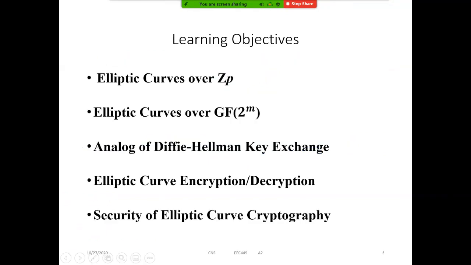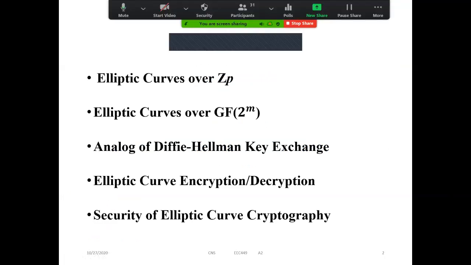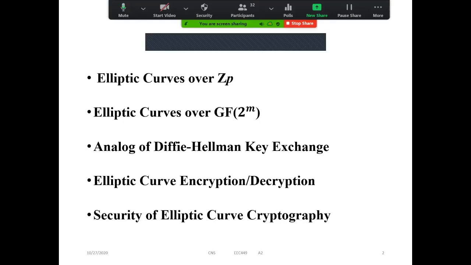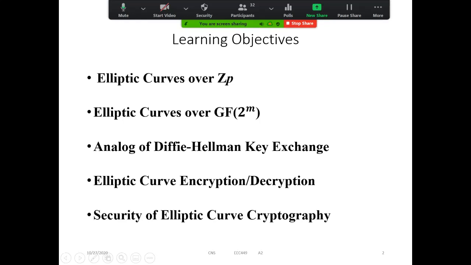Today these are the things we need to discuss. That is elliptic curves over Zp, how to add points, how to get P plus P or P plus Q, and what rules apply. Also elliptic curves over the finite field 2 power m. Then we will see the encryption and decryption algorithm of elliptic curve, where we follow the Diffie-Hellman key exchange, which we already know, with maybe slight modifications.